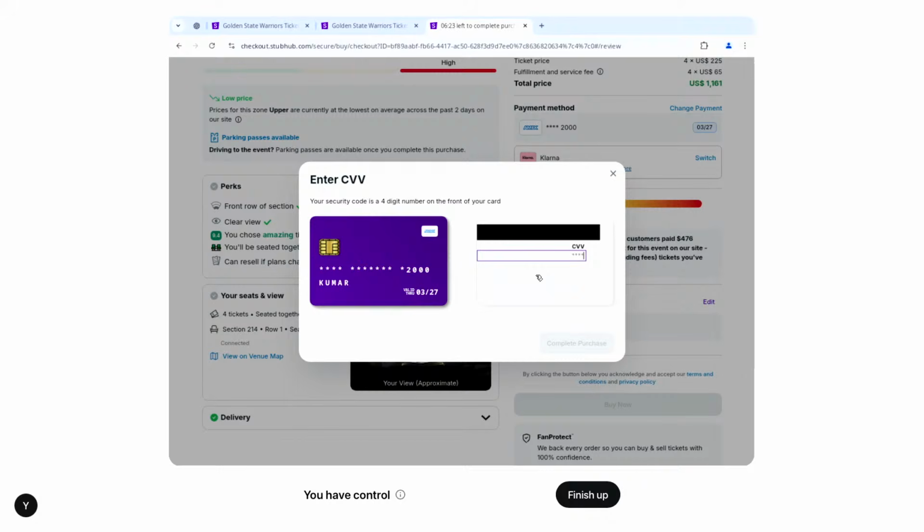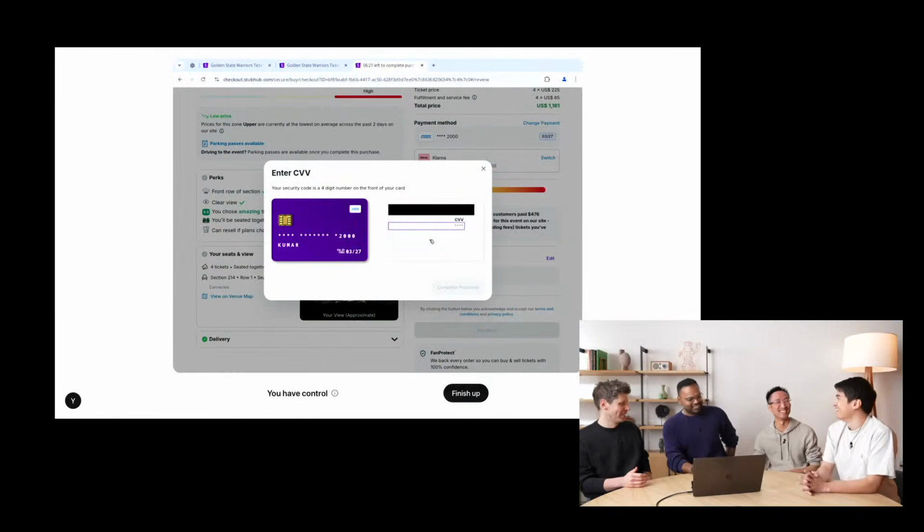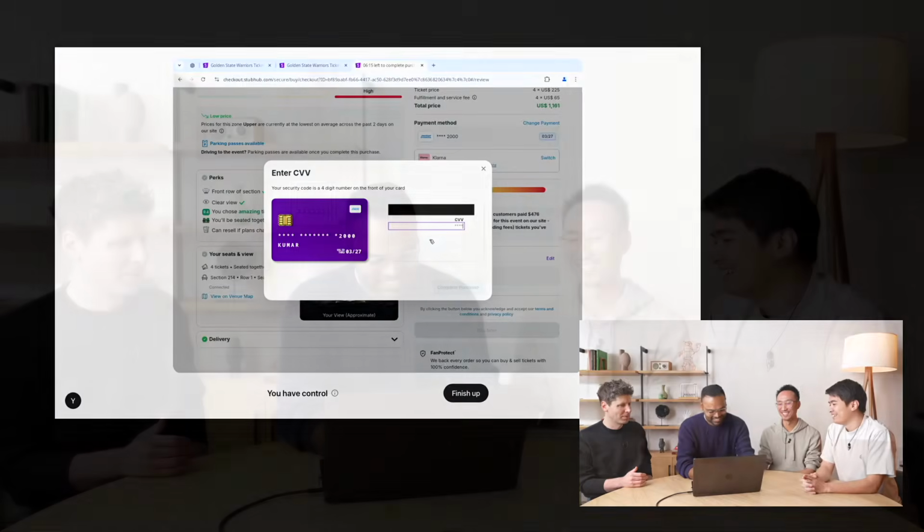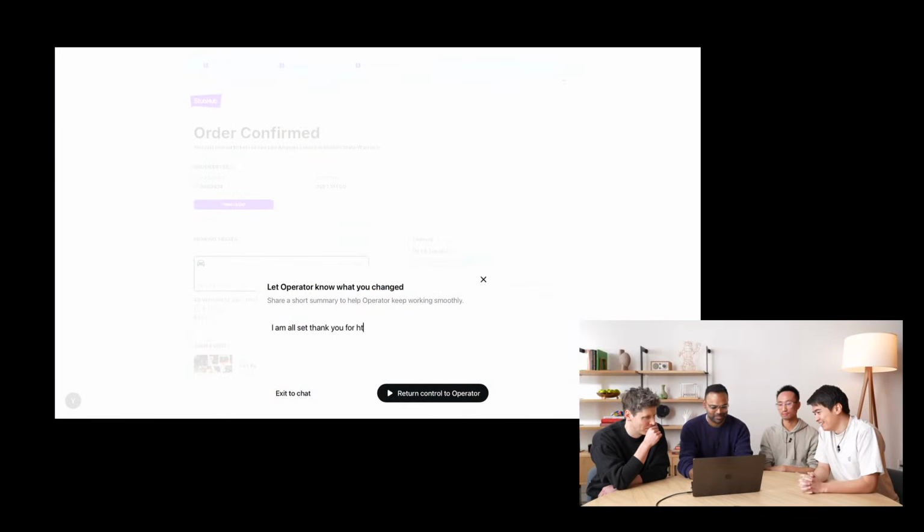Ooh. Maybe we don't want to show that live. Yeah, maybe. Well, let's see. I kind of want to buy the tickets. Okay. Whoops. All right. Done. I'm going to cancel this card. It's probably fine. Okay. I'm all set. Thank you for the help.